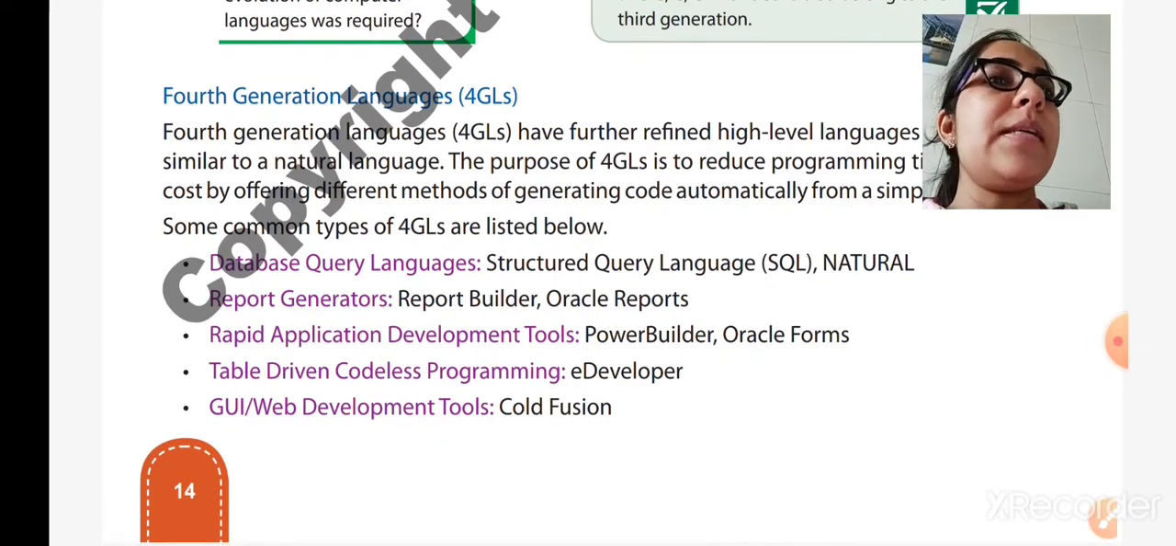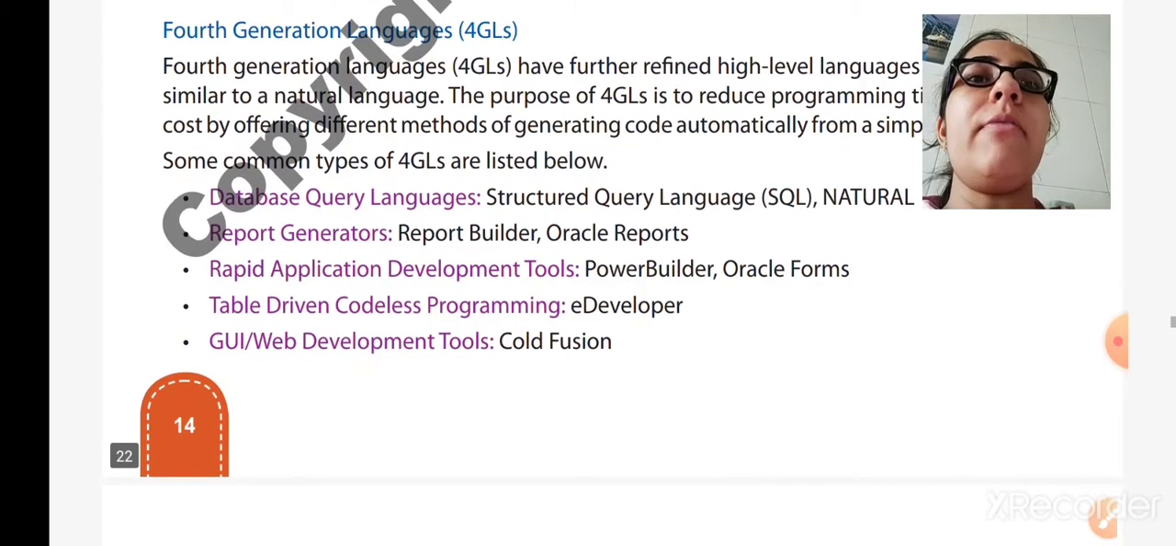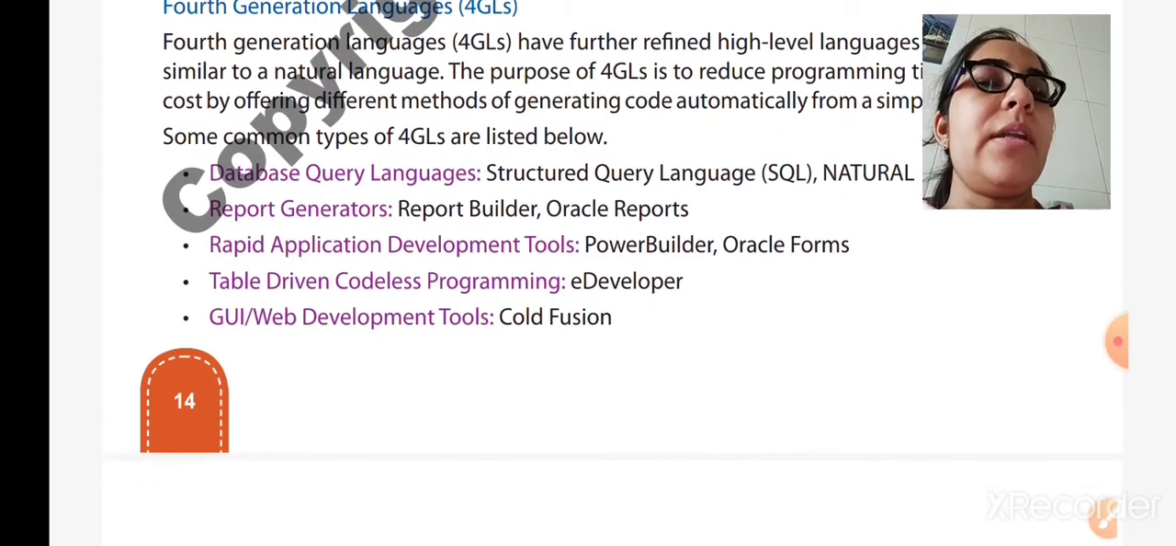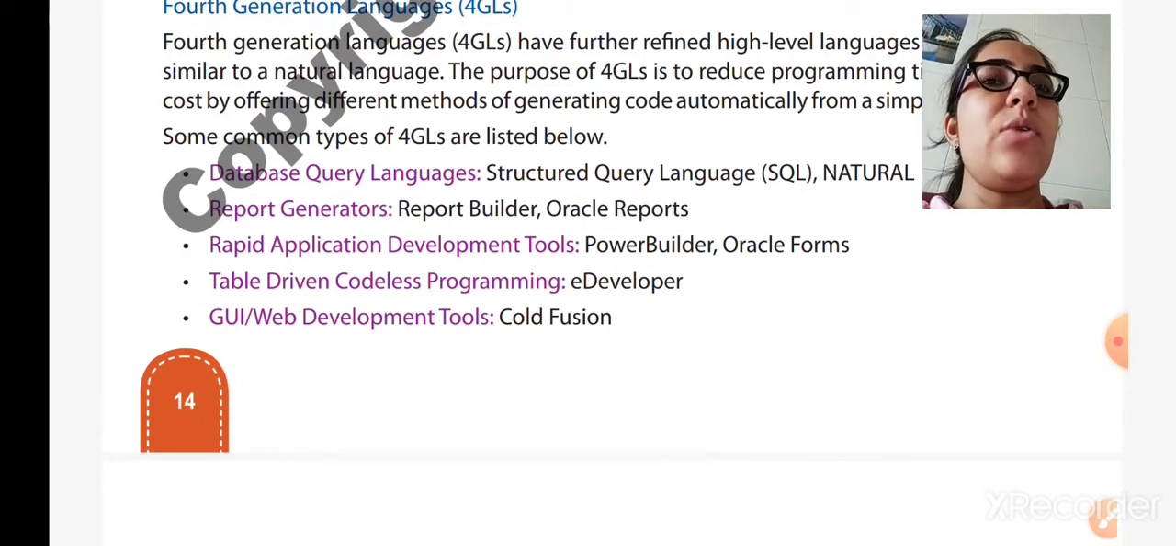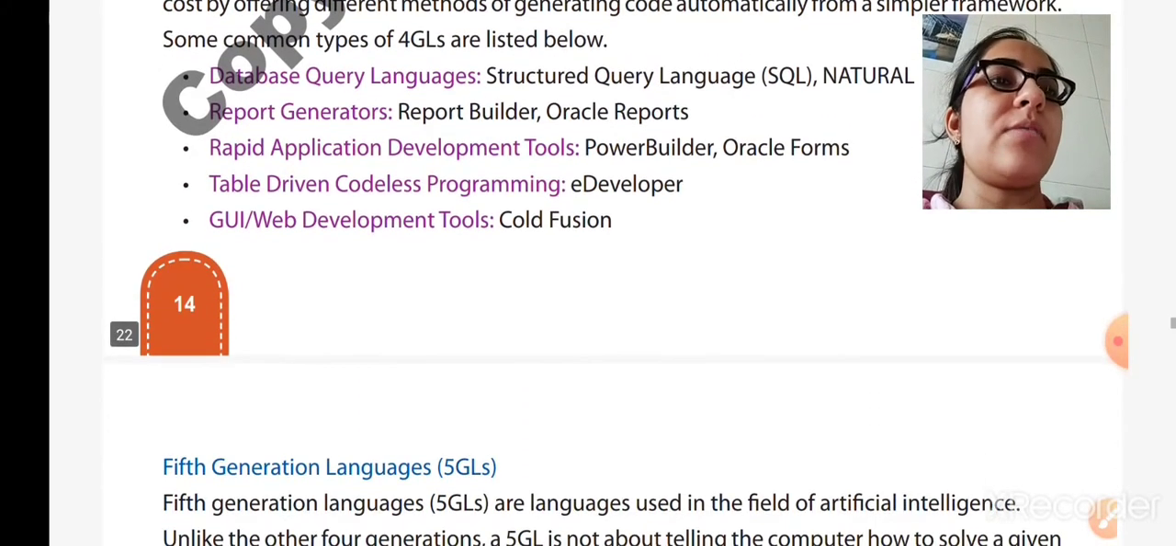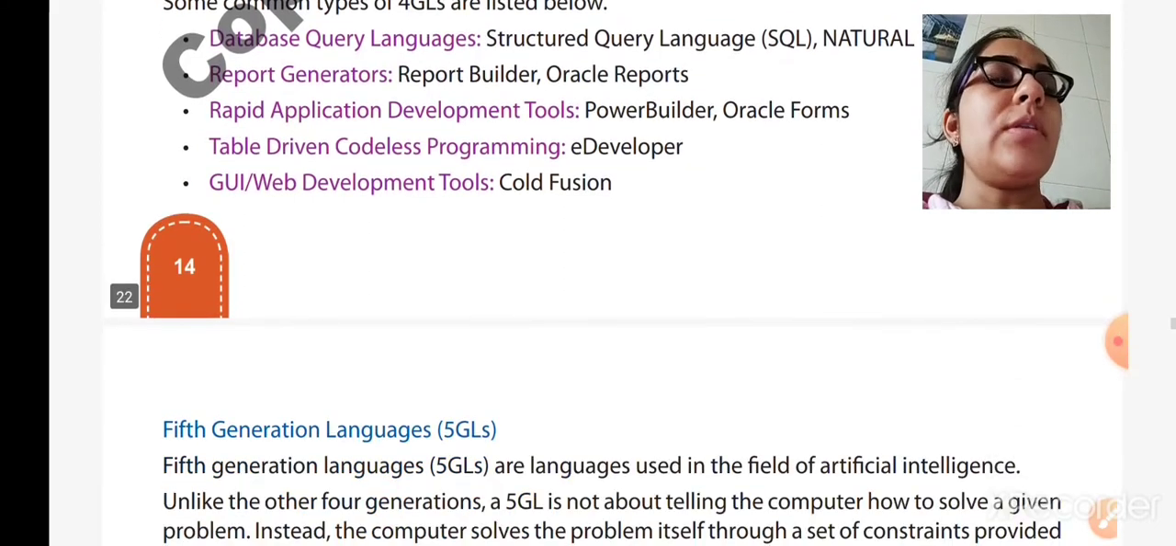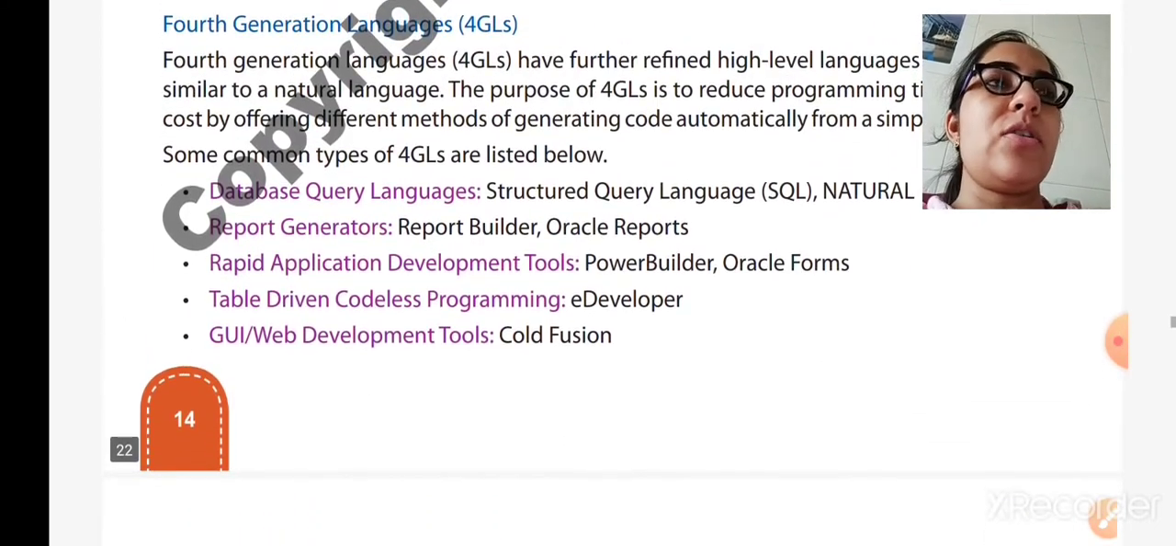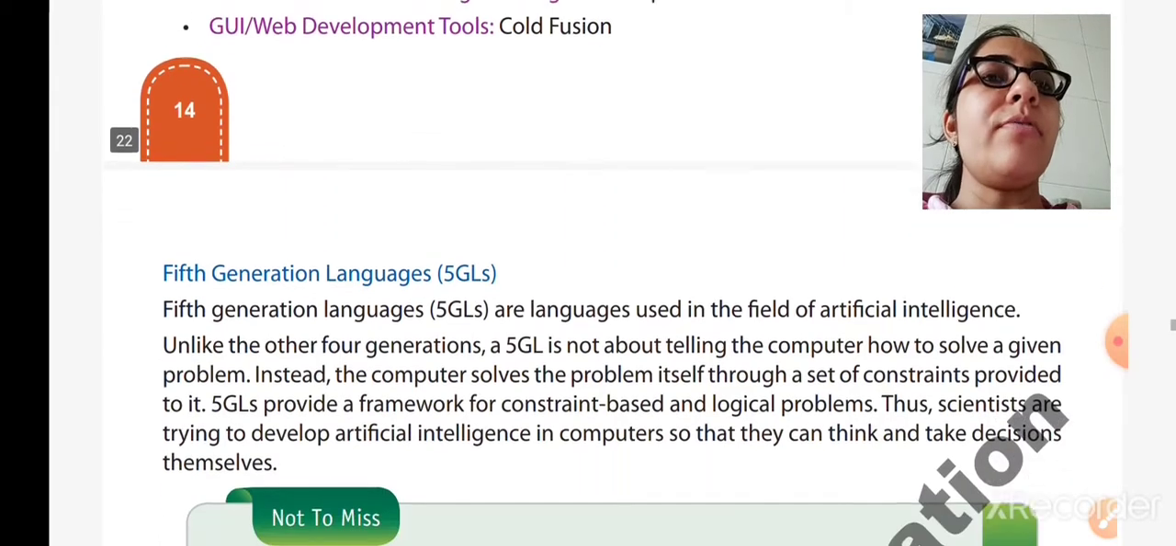Now we will see some common types of 4GLs that are listed below. First is database query languages: Structured Query Language, SQL, that is a natural language. Second is report generators: Report Builder and Oracle Reports. Third, rapid application development tools, that is Power Builder and Oracle Forms. Fourth, table driven codeless programming, that is eDeveloper. And the last one is GUI or web development tools, that's ColdFusion.